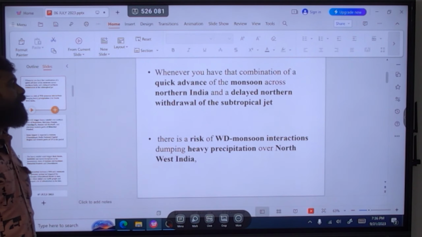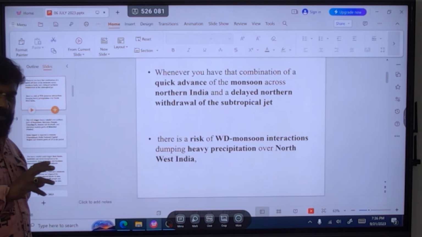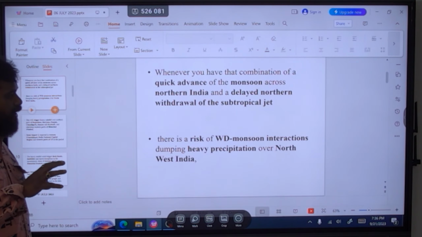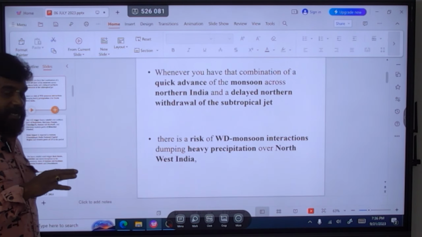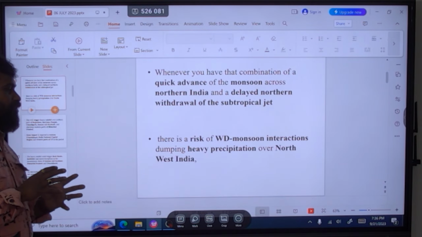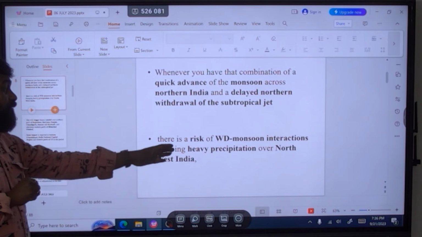Obviously, you see, there should be a withdrawal of this western disturbance during the summer time when the monsoon comes. But unfortunately, no withdrawal happens. So that's why we will have very high precipitation in the northwest part of India, especially Uttarakhand, Rajasthan and also the western side of Uttar Pradesh.